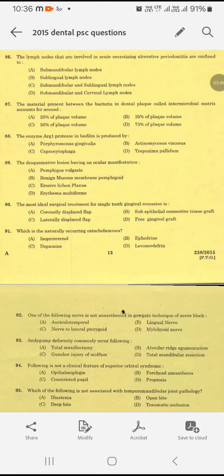Question number 91. Which is the naturally occurring catecholamine? Isoproterenol, ephedrine, dopamine, or levonorepinephrine? In many videos we keep listening to, if you do this, if you do that, there will be a dopamine release, isn't it? So what is the naturally occurring catecholamine present? That is dopamine. Option C is the answer.